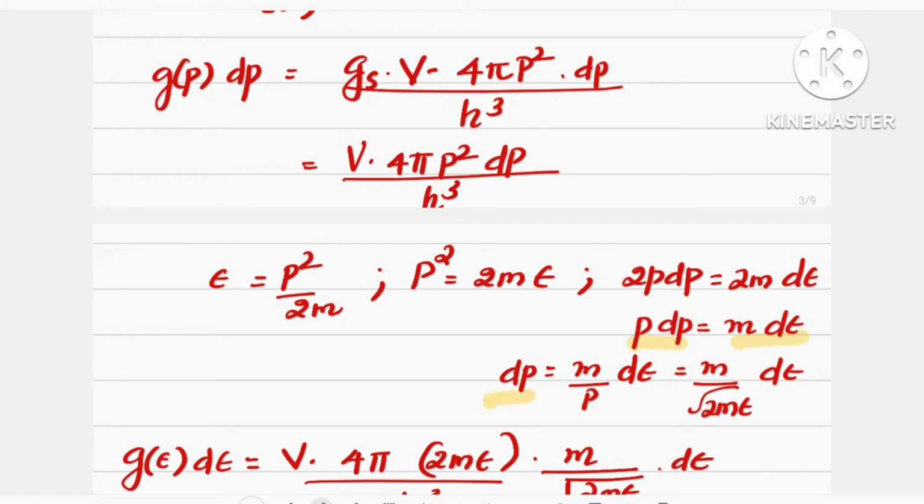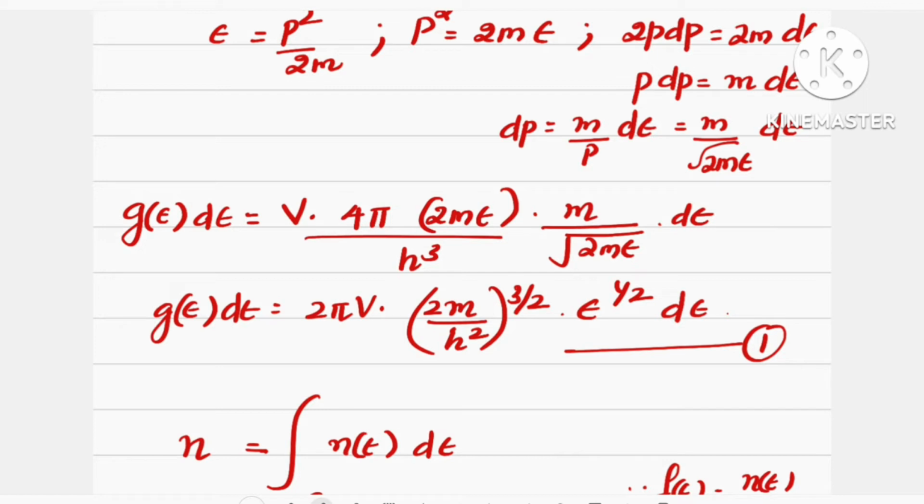Therefore, dp can be written as m by p into d epsilon. Here we know that p square is equal to 2m epsilon. Therefore, p is equal to root of 2m epsilon. On substituting this value we can obtain dp is equal to m divided by root of 2m epsilon into d epsilon.